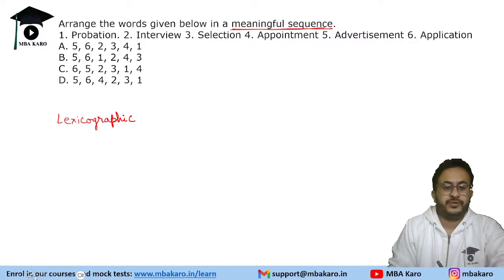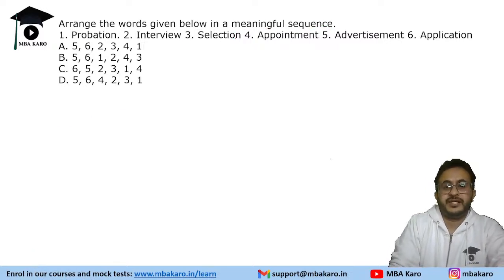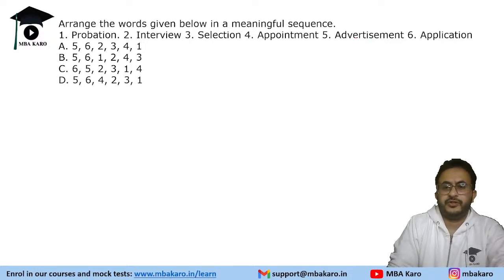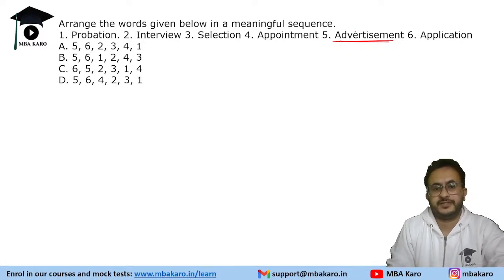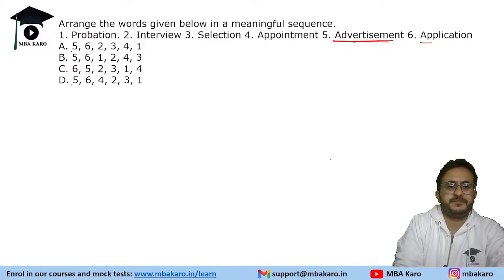So you need to arrange them in a meaningful sequence. The options are: probation, interview, selection, appointment, advertisement, application. First of all, you will put some advertisement. Then only you will have this. If you put some advertisement, then definitely there will be some people who will apply to it. Now, if you see, 5, 6 is present in all.